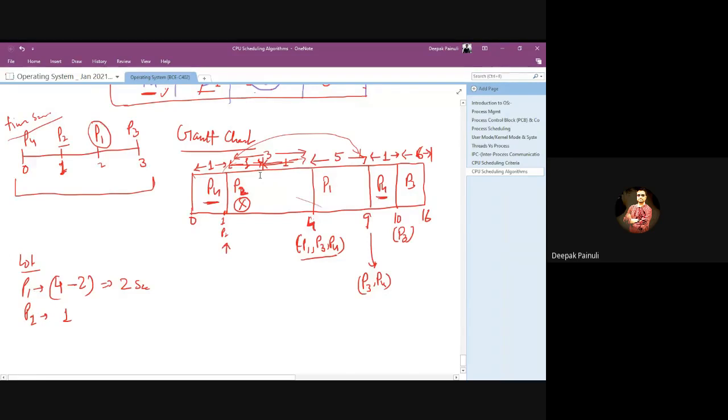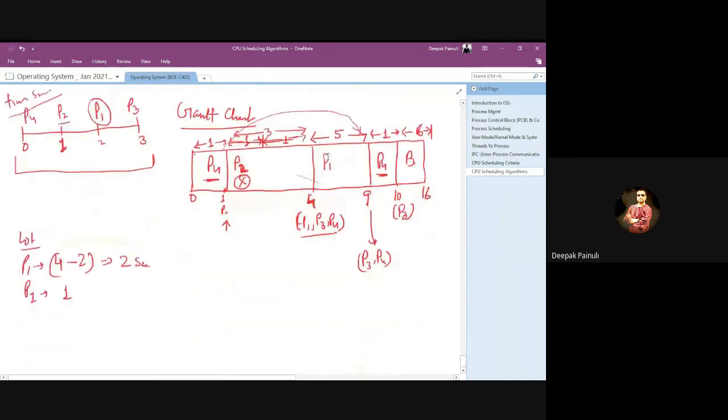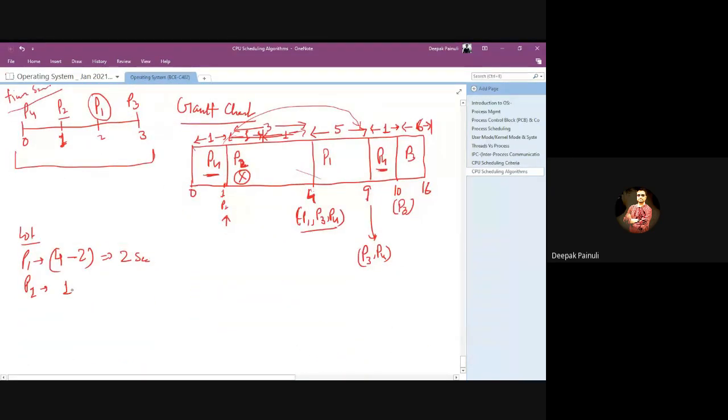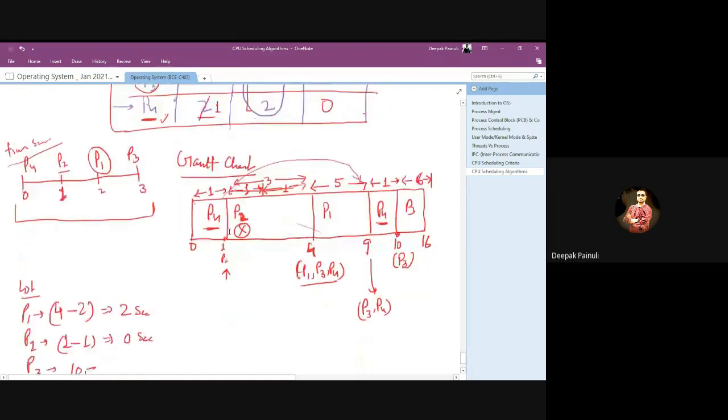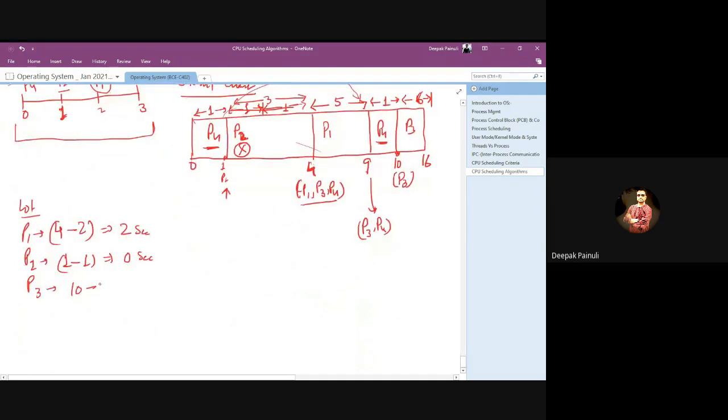And it arrived to the system at 1. So waiting time for P2 was 0 seconds. And P3 got the CPU at 10. P3 arrived to the system at 3. So 10 minus 3 equals 7 seconds, right?